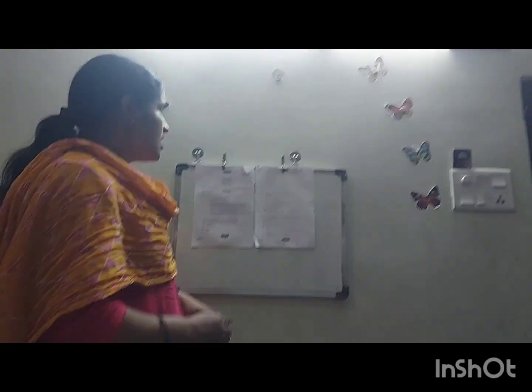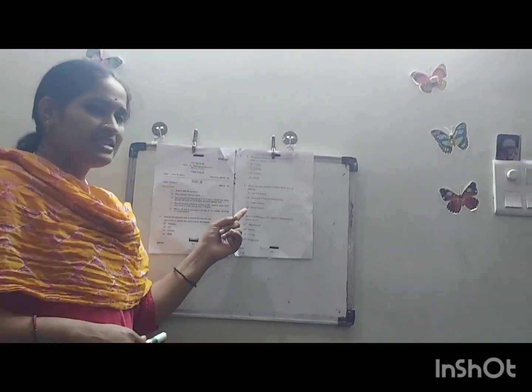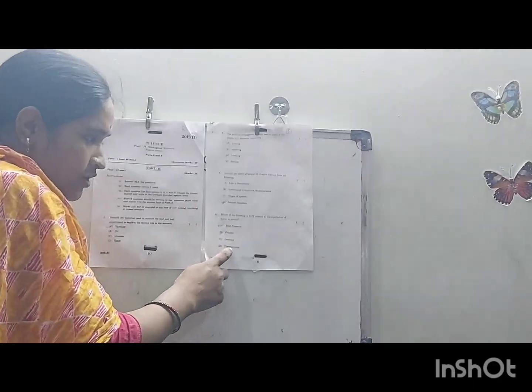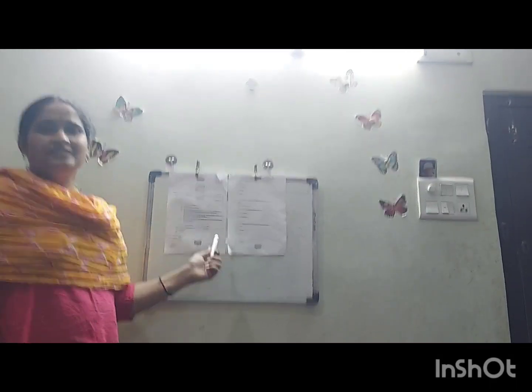Coming to the second question, the artificial propagation method used to produce plants with desirable characters is obviously grafting, in which stock and scion will be there. The third one: identify the theory proposed by Charles Darwin. It is natural selection. The fourth one: which of the following is not related to transportation of water in plants? Among the four options, root pressure is involved in the transportation of water, osmosis also, and transpiration. Phloem is involved in the transportation of food particles, so this is the one not related to transportation of water in plants.